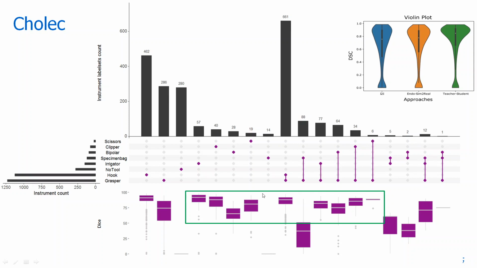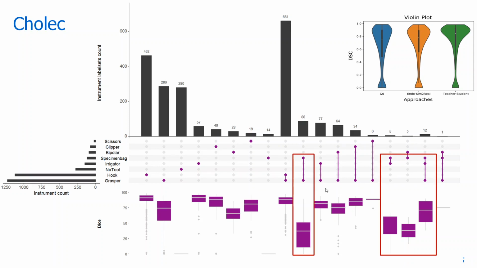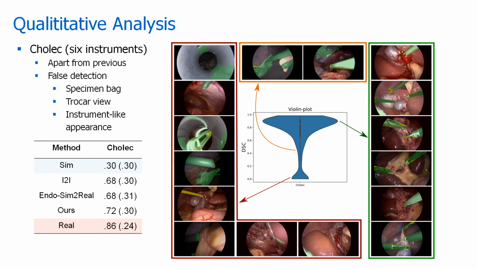However, the counterexample cases such as specimen bag have poor performance, as specimen bag is considered a non-conventional tool-shaped like instrument, but it has reflective surfaces which in general produce false detection. So visual analysis on it shows that apart from the factors that were degrading endovis performance, other challenge factors include false detections on out of distribution cases like specimen bag, as we explained earlier, and the trocar view, which was in general missing in the simulation images, and other artifacts which produce instrument shape-like appearance.